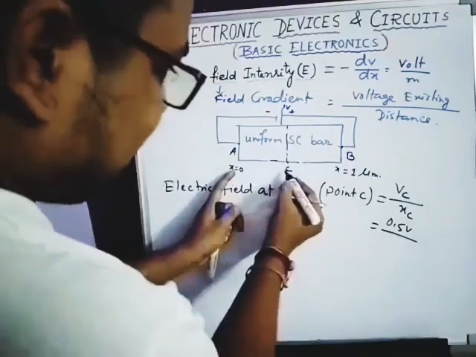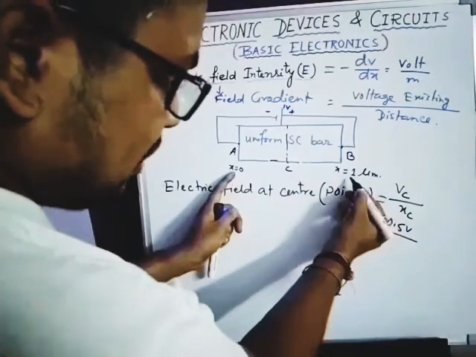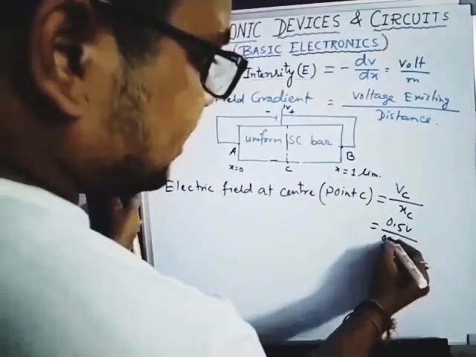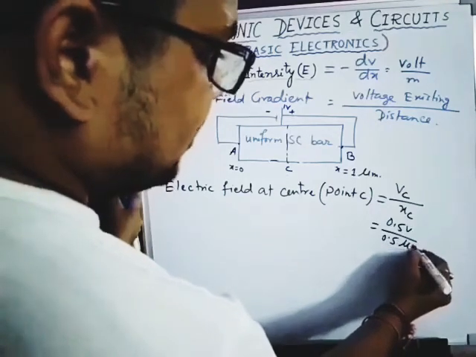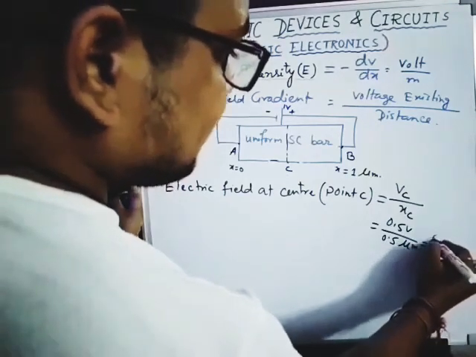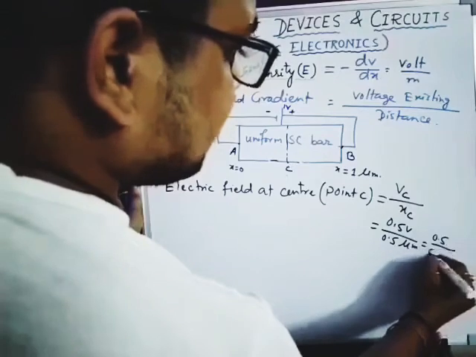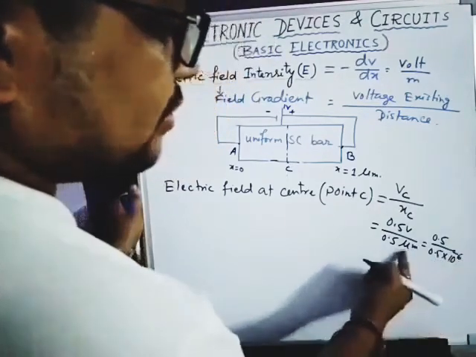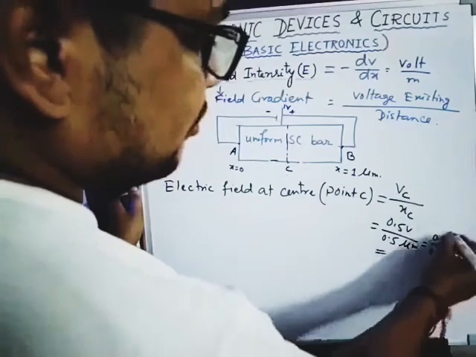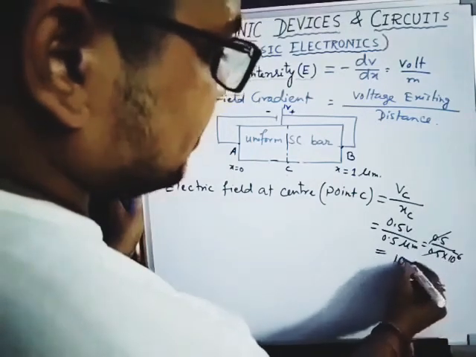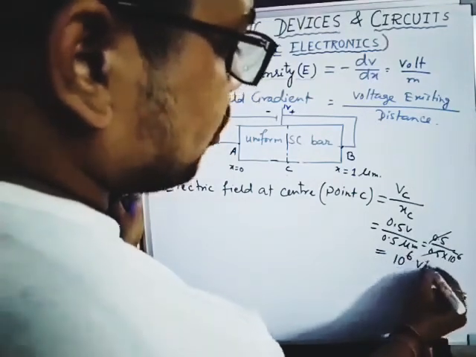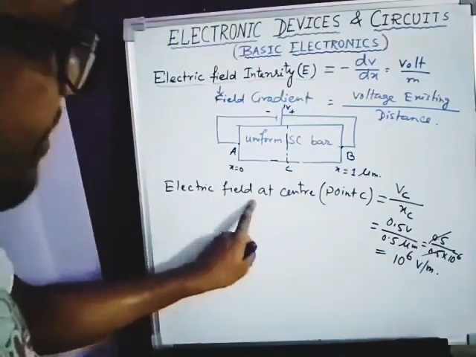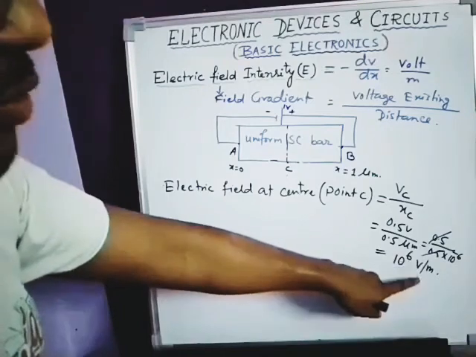XC is the half distance. As the total distance is 1 micrometer, half distance will be 0.5 micrometer. So it can be written as 0.5 by 0.5 into 10 to the power of minus 6, because of the micrometer to meter conversion. The 0.5 cancels, so the answer is 10 to the power of 6 volt per meter. That means at the center the electric field intensity equals 10 to the power of 6 volt per meter.